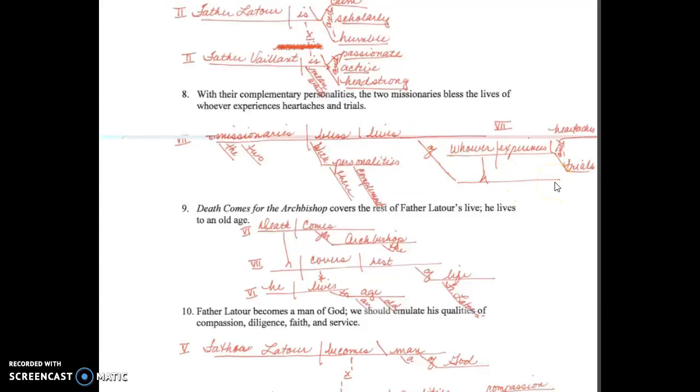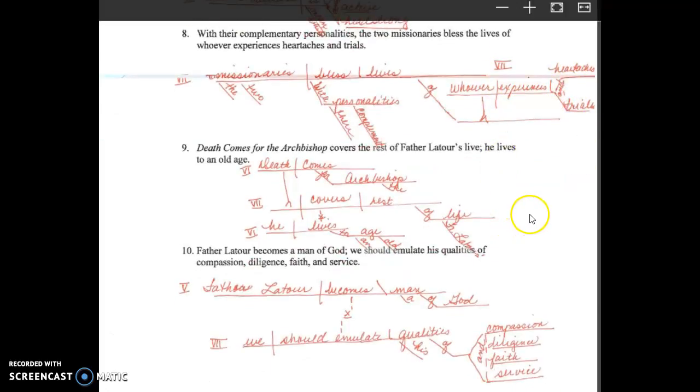And now we have a noun clause as the object of the preposition. So that goes on a pedestal on that preposition line. Subject is whoever. The verb is experiences, an action verb, and they experience what? 2 things, heartaches and trials, which are nouns. So we have subject, transitive verb, and direct object, which makes that a pattern 7.